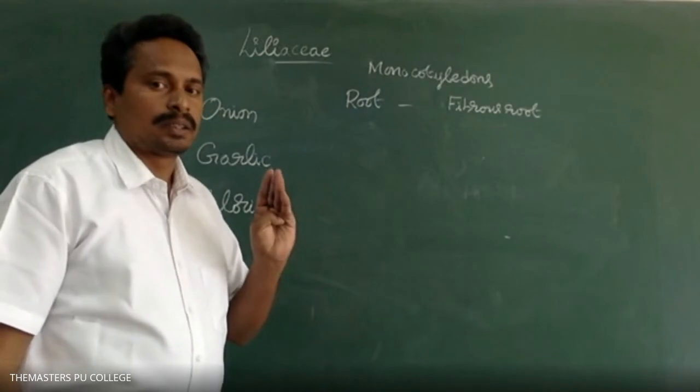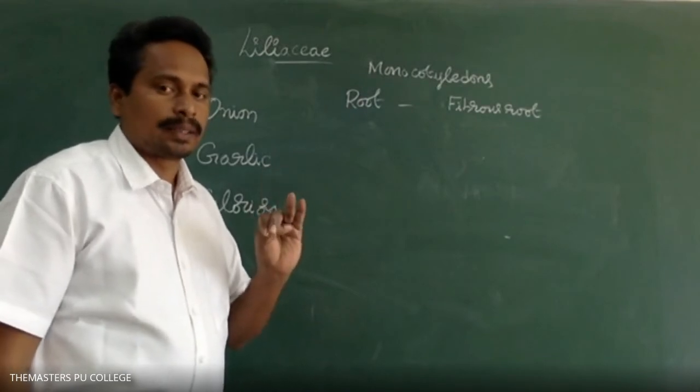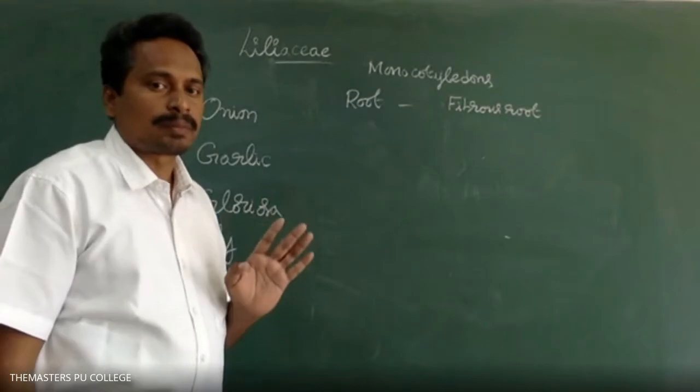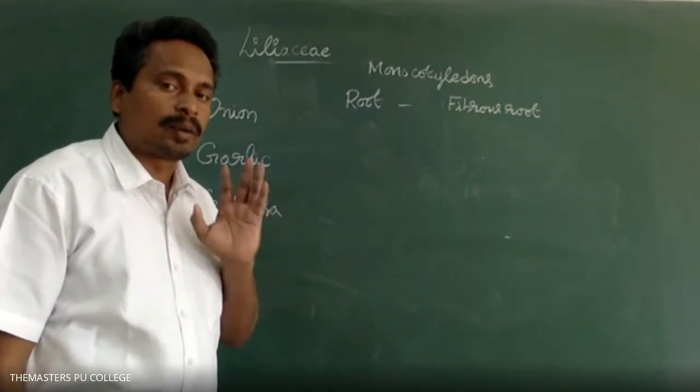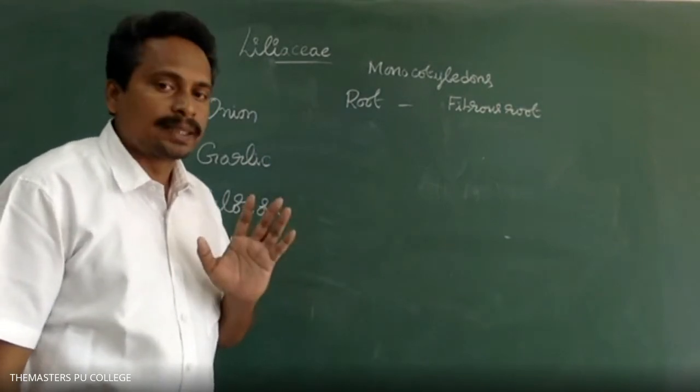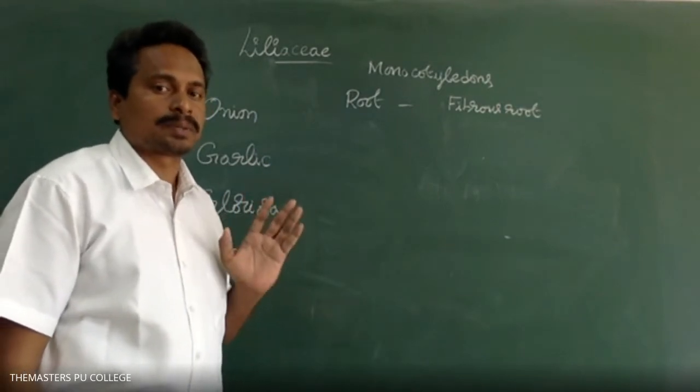Brassicaceae, Fabaceae, and Solanaceae consist of a taproot system, whereas they are the dicotyledons of angiosperms. Liliaceae is the monocotyledons of angiosperms.